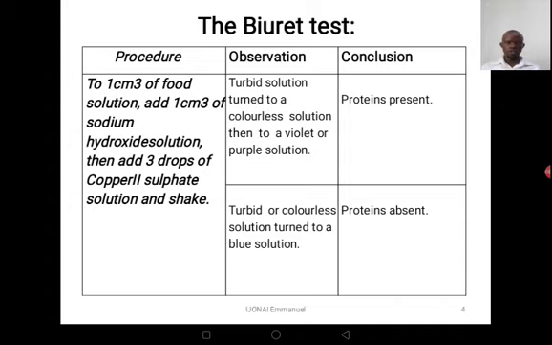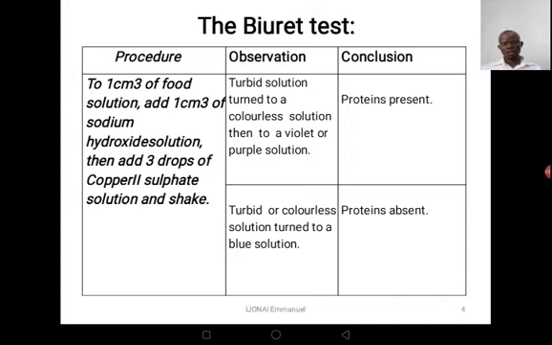Now, what are we going to expect? What do we expect at the end of this experiment? What is our observation? Turbid solution turns to colorless solution, and then finally to violet solution or purple solution. A solution where you've dissolved an egg yolk is not colorless. That solution is turbid. Assuming you've gotten a piece of cassava and you've washed that cassava in water, that solution is not colorless. It becomes turbid. So it is the same thing here for this solution which contains proteins.